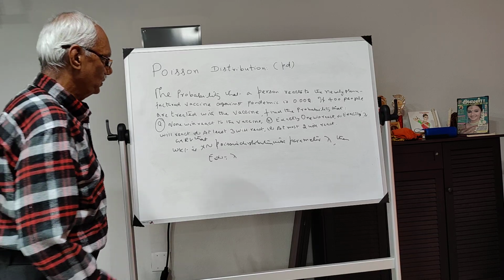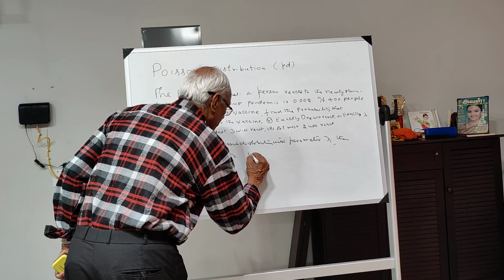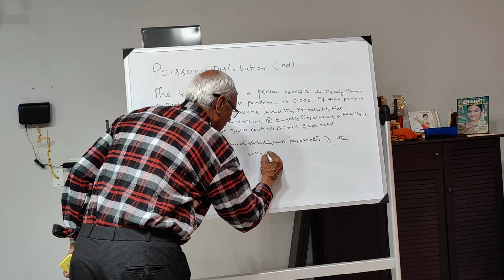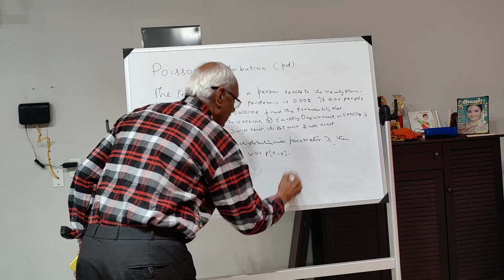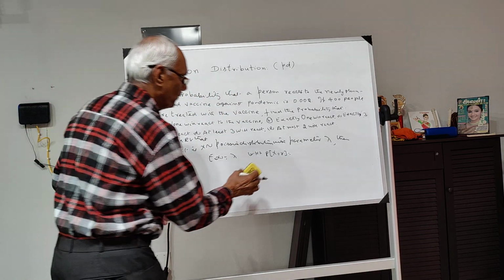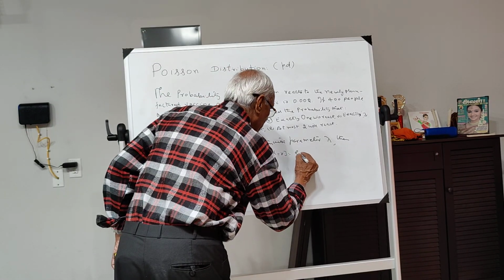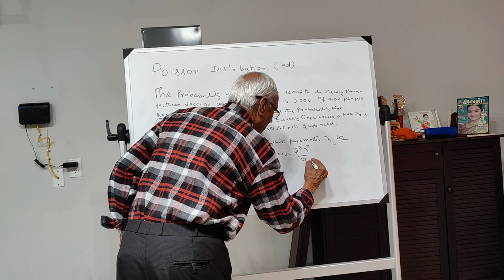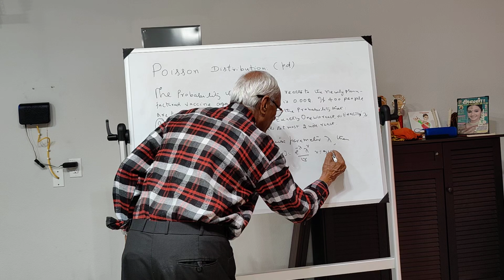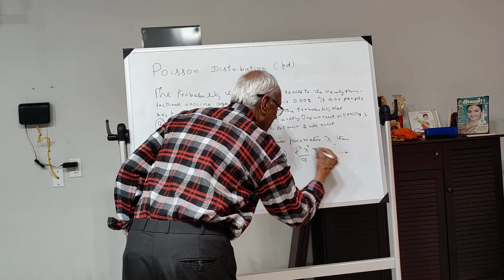So let us now prove this. Now we know that P of x equal to r is equal to e to the power of minus lambda, lambda to the power of r divided by r factorial, r going to infinity.